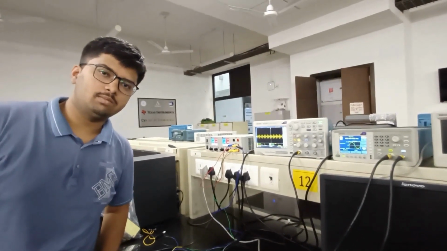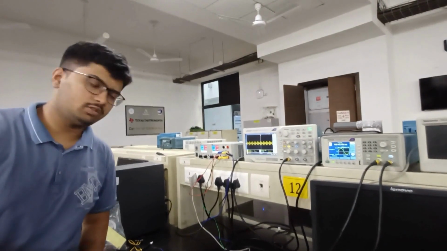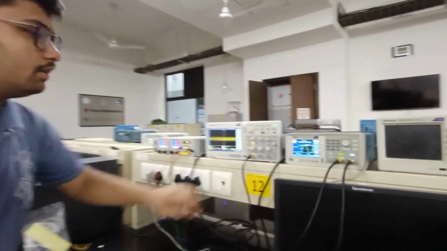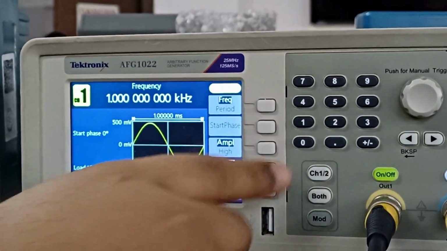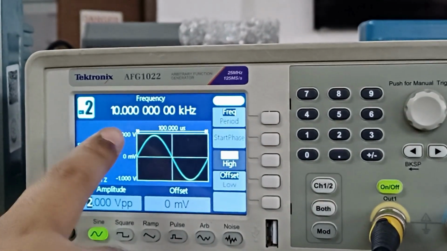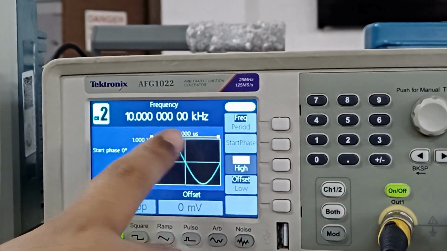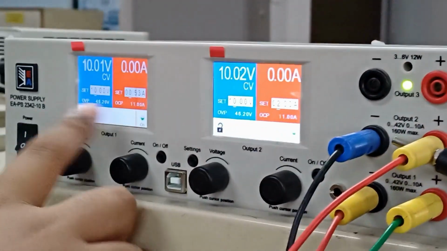Hello, my name is Siddesh Patil and I will be explaining the multiplier circuit using the TI board. So here you can see at channel 1 we are taking 1 kilohertz frequency and 1 volt peak to peak. On channel 2 we are giving 10 kilohertz frequency and 2 volt peak to peak. Here as you can see we are taking plus minus 10 volt VCC on the TI board.